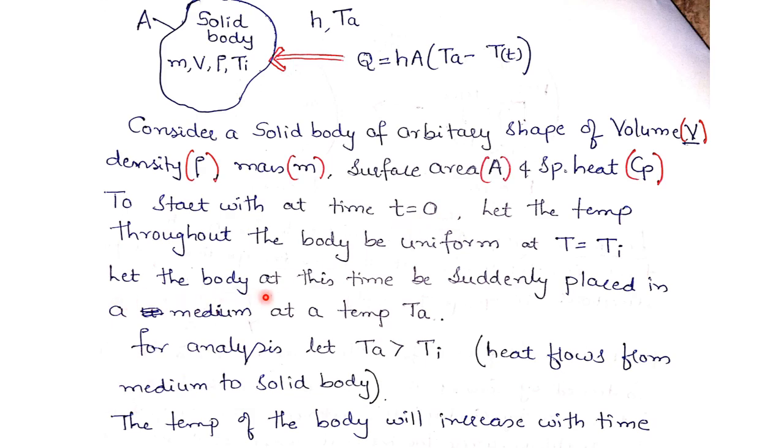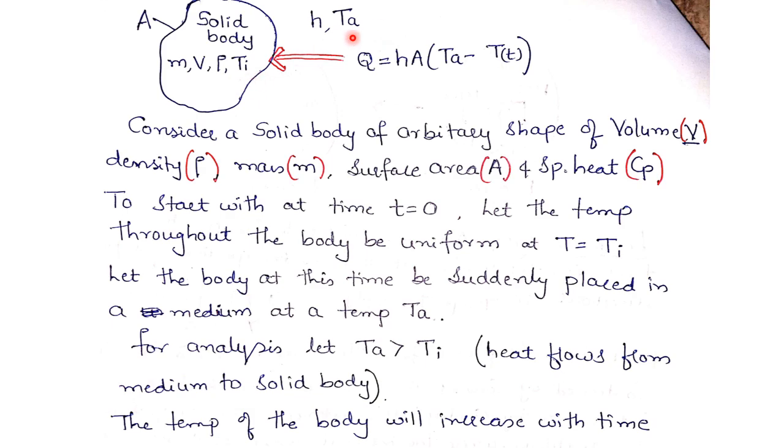Let the body, at this time, be suddenly placed in a medium which is maintained at temperature Ta. For our analysis purpose, let us assume that temperature Ta is greater than temperature Ti.